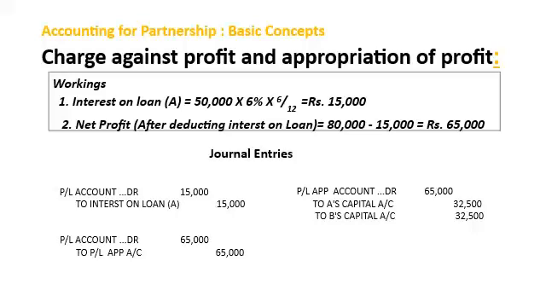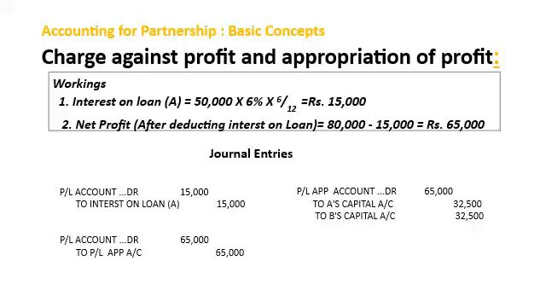First, we have to transfer net profit to PL account debit side. So for this, journal will be PL account debit to interest on loan A 15,000.